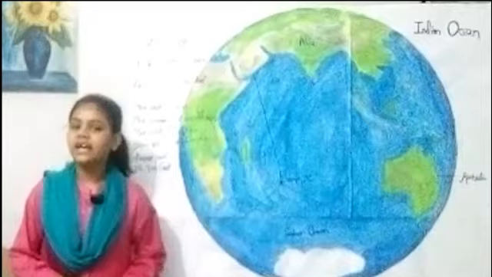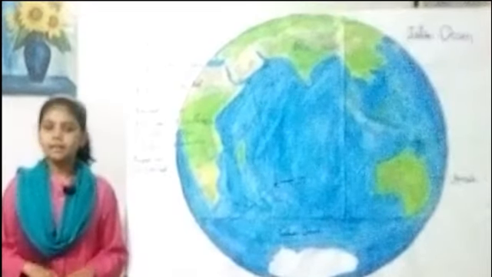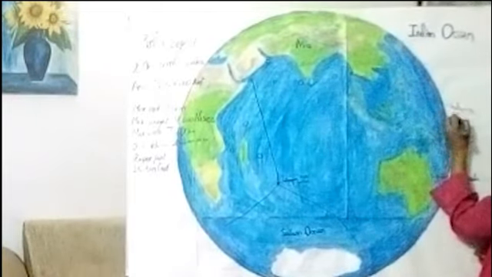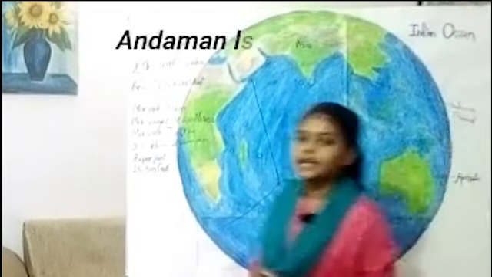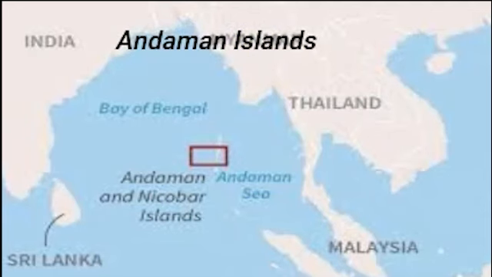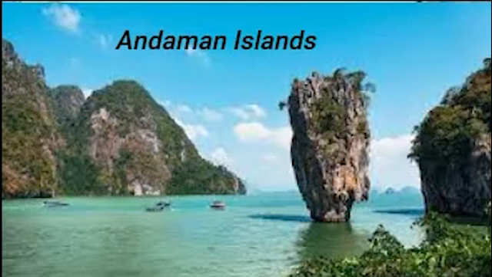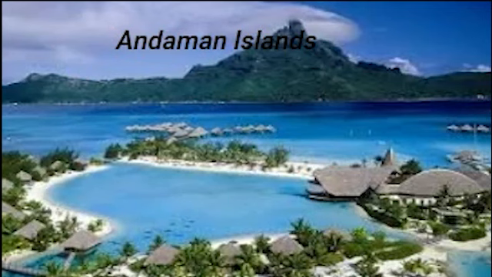Let's see some famous islands in the Indian Ocean. Andaman Island, which is here. The Andaman Islands are an archipelago in the northeastern Indian Ocean. The Andamans comprise more than 300 islands, North, Middle and South Andaman.